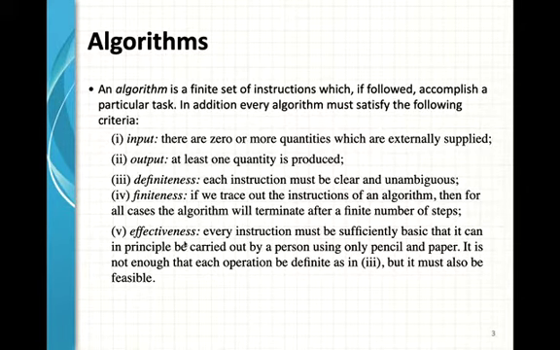And finally, effectiveness. Every instruction must be sufficiently basic that it can in principle be carried out by a person using only pencil and paper. It is not enough that each operation be definite as stated in point 3, definiteness, but it must also be feasible.